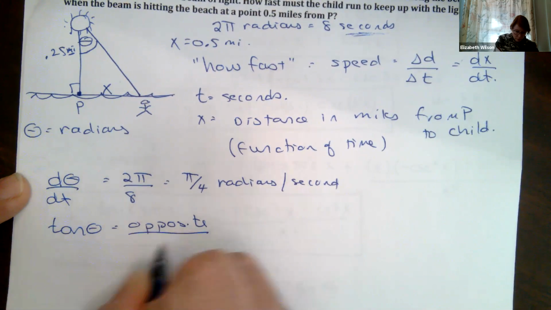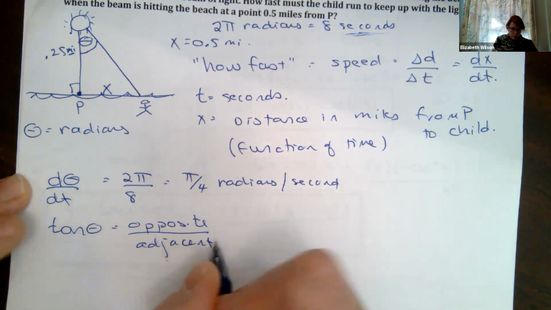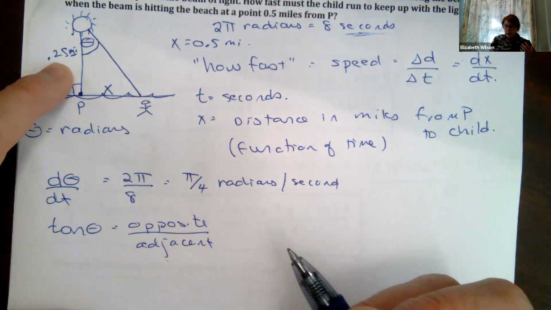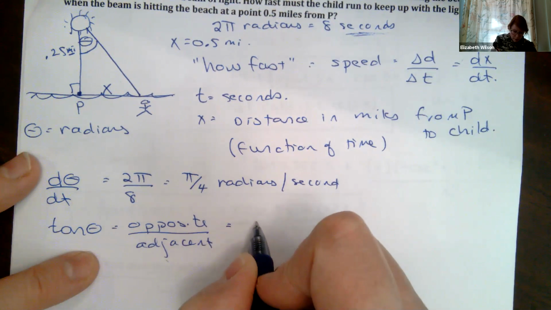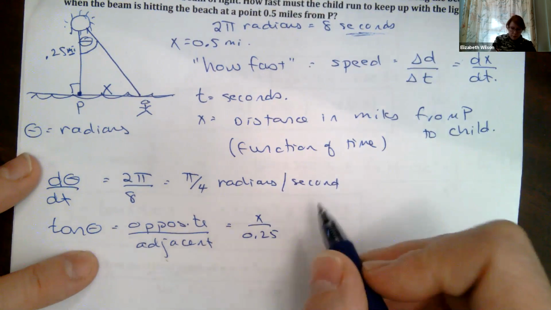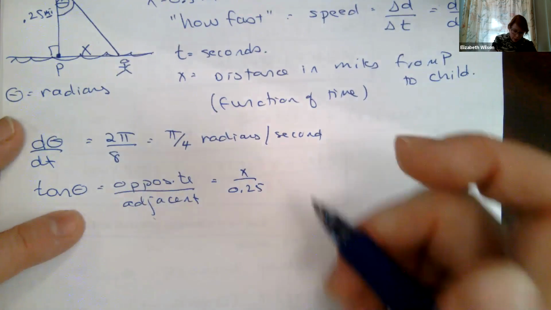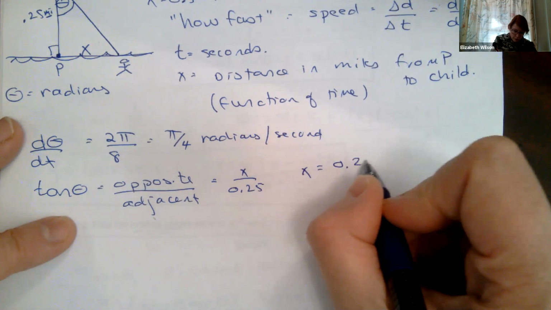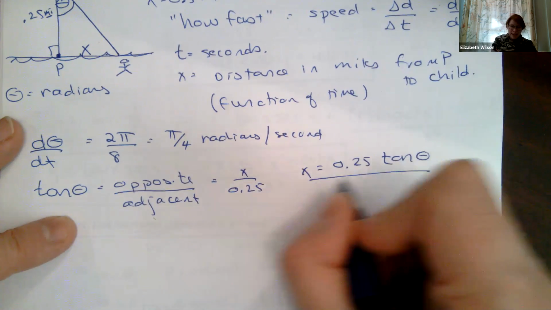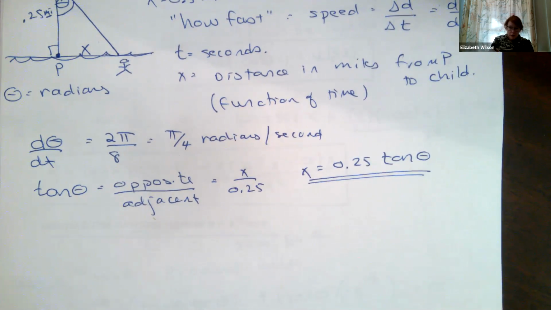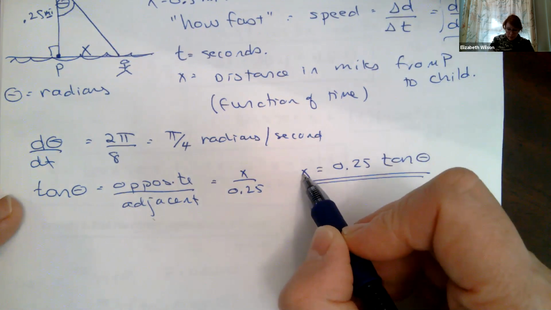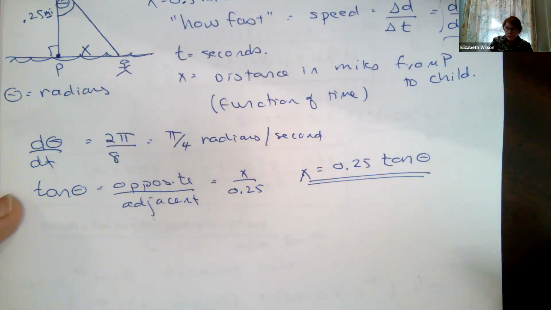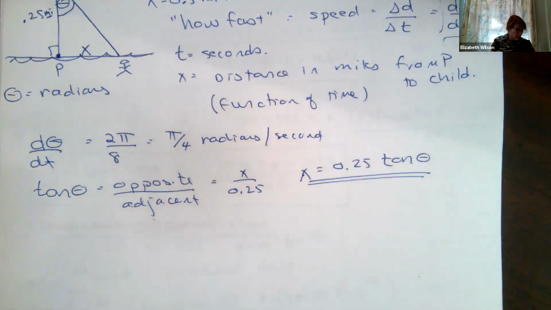Opposite over adjacent. I want the tangent because it's dealing with x and my given, right? I don't have to try to figure out my hypotenuse as a function of x. All right, so now opposite, that's going to be x over 0.25. So I can solve this for x, right? That means I'm going to get x equals 0.25 tangent of theta. I had to come up with that equation myself. Remember, our goal is to solve for dx/dt. That's the speed, right? The speed of the beam of light and the speed of the child. So now I have x equals 0.25 tangent of theta. Okay, this is in terms of theta. We're going to work with that in a minute.